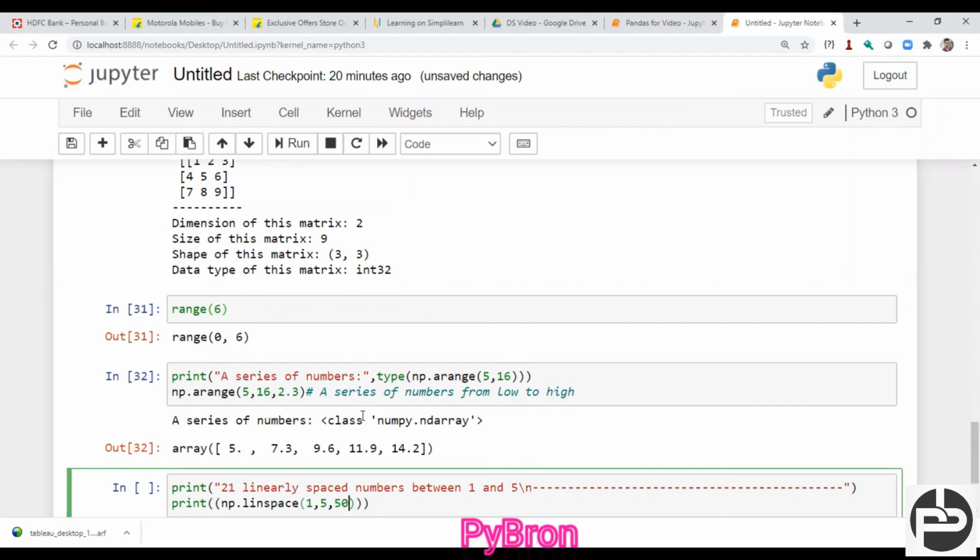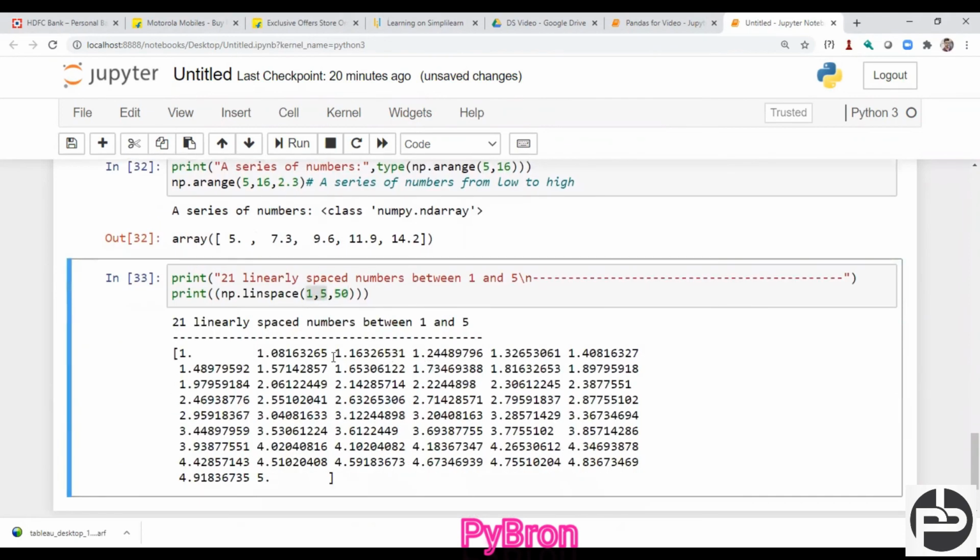In case of the arange function, the third parameter indicates the step size, right? But in case of linspace, the third parameter indicates the number of elements between the first element and the last element, say 1 to 5. It will divide 1 to 5 into 50 parts and give that data. Let's see. Yes, I am able to get the 50 data points.